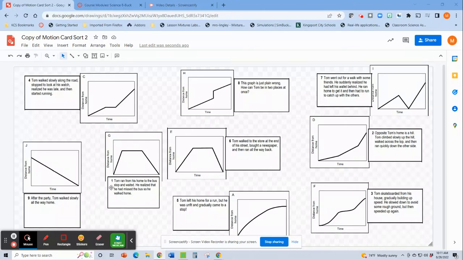Hey guys, let's go over the answers to these and you can see how you did. I think I've got them organized correctly. We'll find out together. Grab a pink pen down here just for fun.